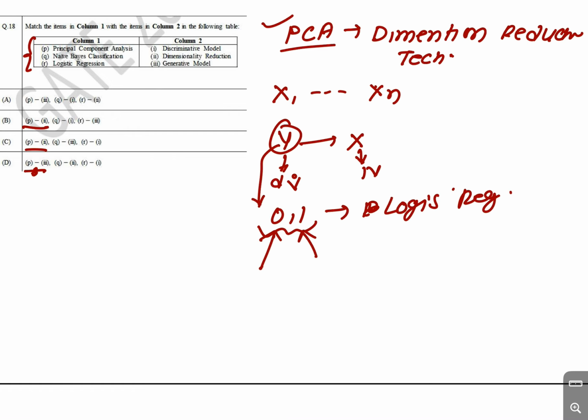No, principal component analysis is a discriminative model, so yes, p for 2 and q for 1, and logistic regression is a generative model. Okay, let me check. So q for 3, yes, q for 3. So this is option C, the correct one.